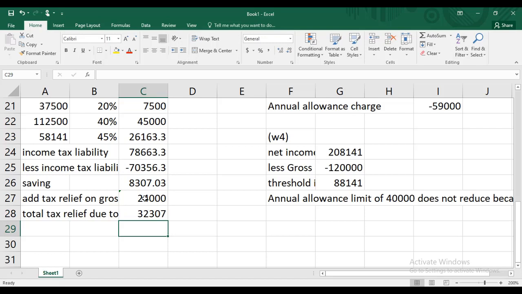Great. So Alhamdulillah, we have done this question. So total tax relief due to gross PPC is 32,307. So that was the entire question, and this is, I think, maybe the 5th or 6th question of the kit which we are solving right now. And as I mentioned earlier, it's better to do the kit with the course rather than leaving the kit for the end of the course. Then it becomes very difficult to go for the kit.